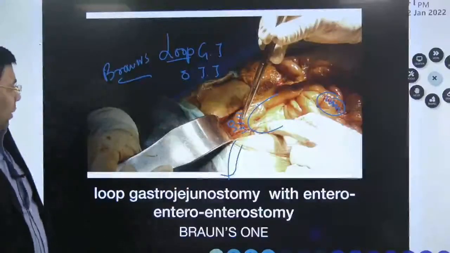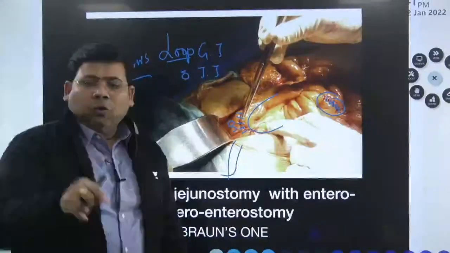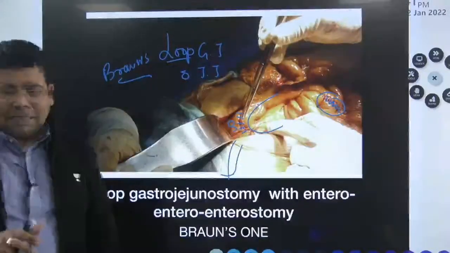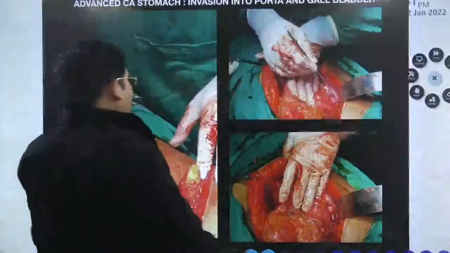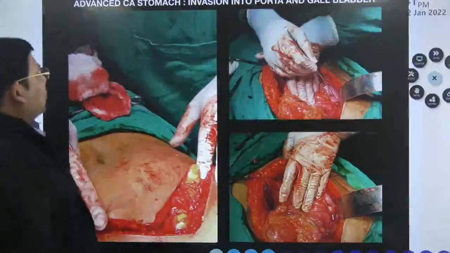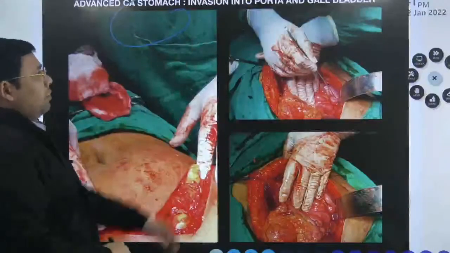So what is the advantage of Braun? There is nothing known as efferent loop syndrome. Yeah, the biliary stasis is minimized in this case. So this is, again, I am going to show you a case of advanced CA stomach invading into the porta.